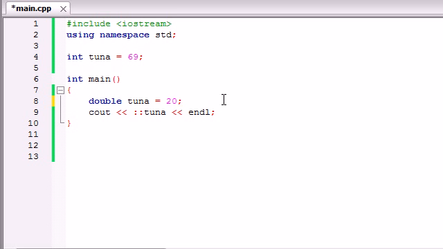So what to take away from this tutorial: whenever you create a variable inside a function, you can only use that variable inside the function where you created it. You can't use it inside any other function. Whenever you create a variable outside a function, you can use it in any function in your entire program. So if we had another function called Bucky and another one called Tony and another one called Jessica, we can use this tuna in all of those functions. So that's why you can decide whether it makes sense to put the variable outside or inside your function.